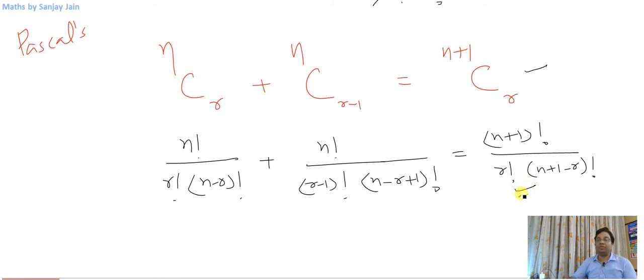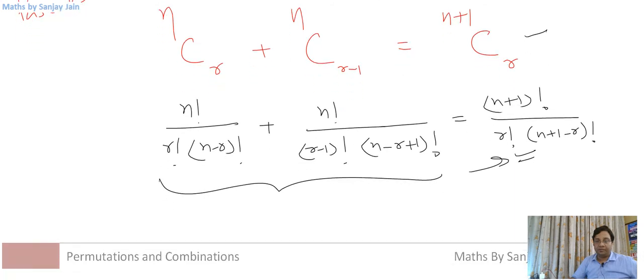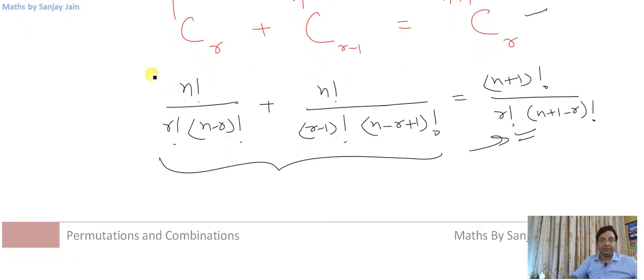So let us manipulate the left hand side and bring the right hand side. This can be done pretty easily. We will also understand the meaning of this identity.